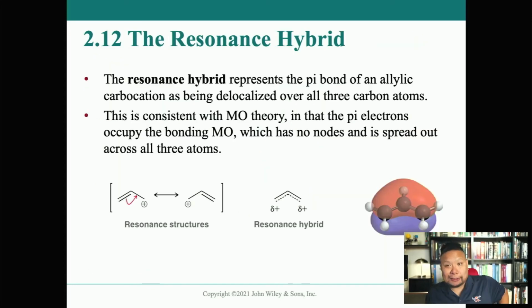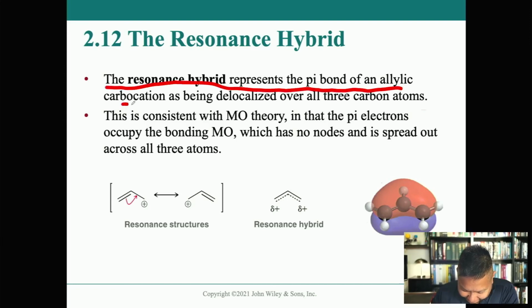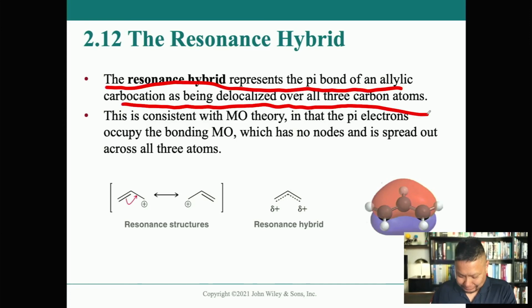Finally, we're actually at resonance hybrids, when we've been drawing resonance hybrids this entire time. The resonance hybrid represents the pi bond of an allylic carbocation as being delocalized over all 3 carbon atoms. Literally, that's what I drew for you in the very first slide.